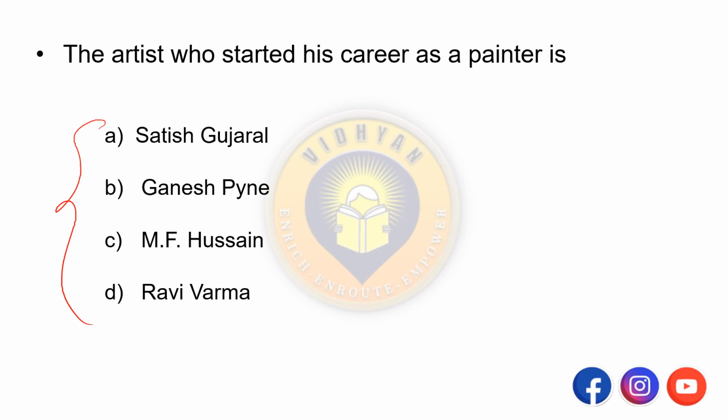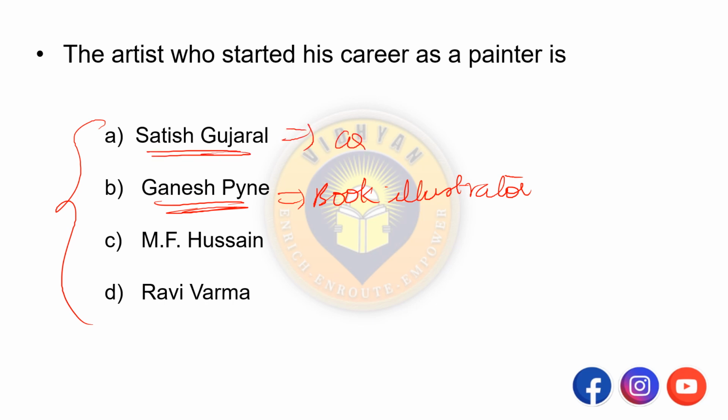So Ganesh Paine is a painter, but he started his career as the book illustrator. Then Satish Gujral, he is also a painter, but he started his career as architect and sculptor.